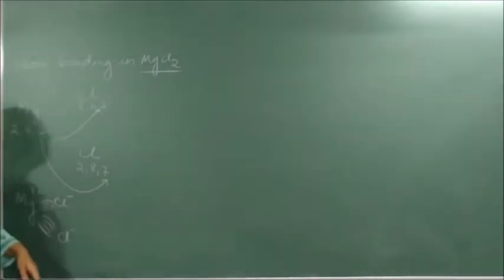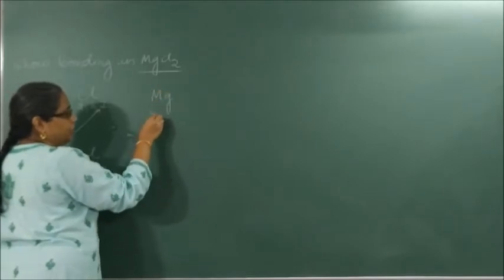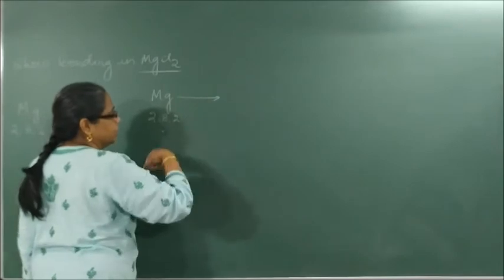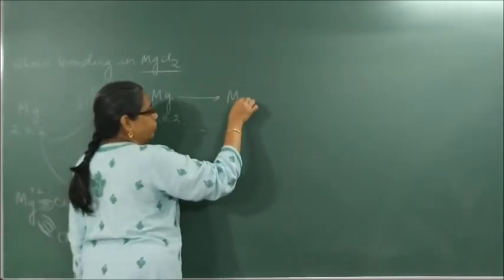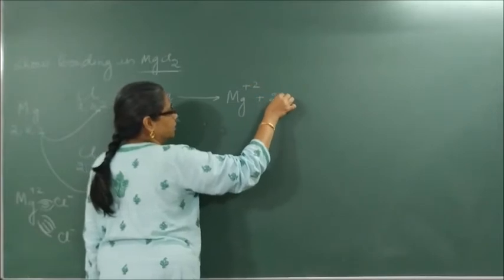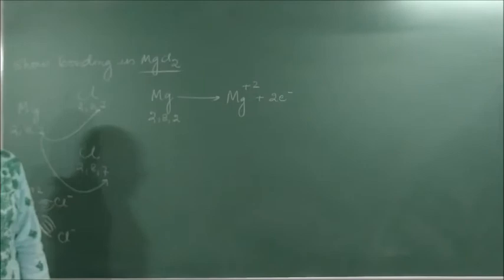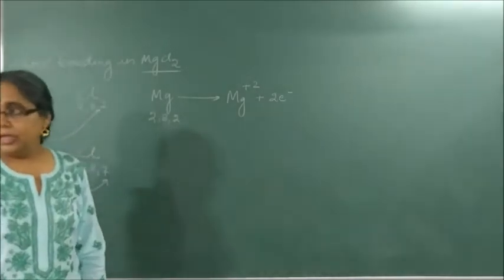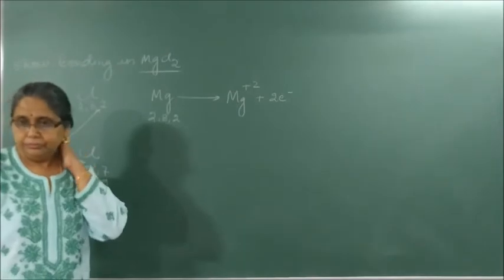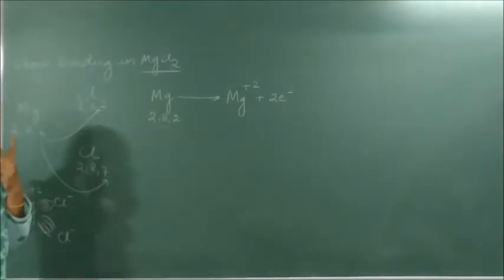So let's start writing our first step. Mg 2, 8, 2. What did you do first? Lose electron. So forms Mg plus 2 plus 2 electrons. Again step, formation of cation. Okay. Now next, how many Cl do we have? 2 Cl.